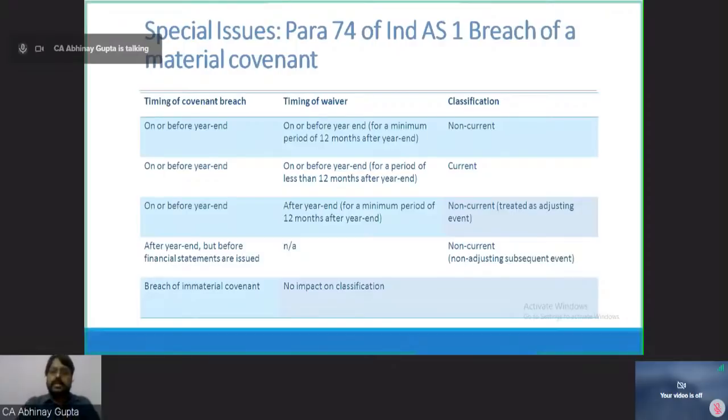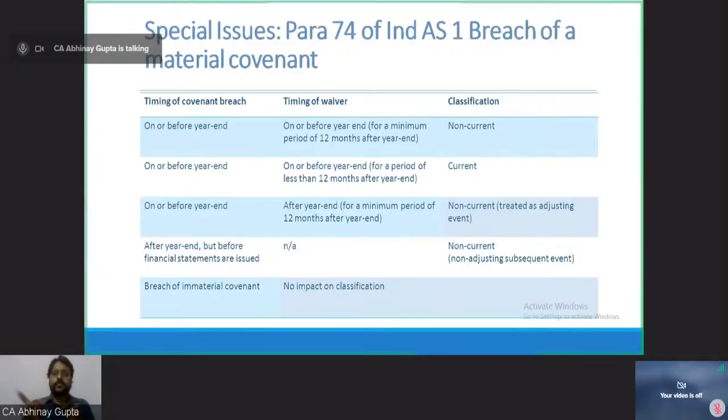In the second scenario, HDFC Bank has waived, but the waiver says that I am not waiving it completely. I am only waiving it so that I don't pay immediately but pay within 12 months. If I pay within 12 months, then it is equivalent to non-waiver because it is current for me. So I will continue to present the liability as current. But if the waiver comes that I am restored back to the original condition, that is, you pay in 10 years only, then I got a complete waiver. So in that case, it will continue as non-current.